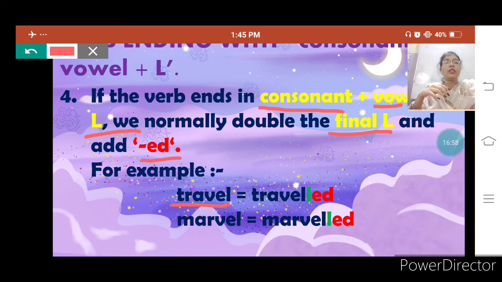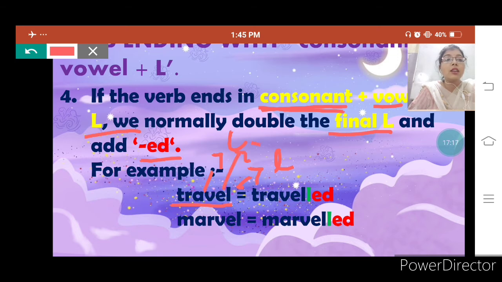Here it is written travel, T-R-A-V-E-L, travel. Here the last letter is L. Then V is a consonant.